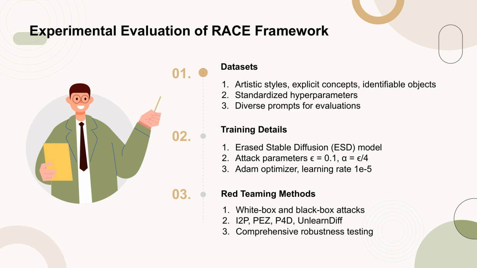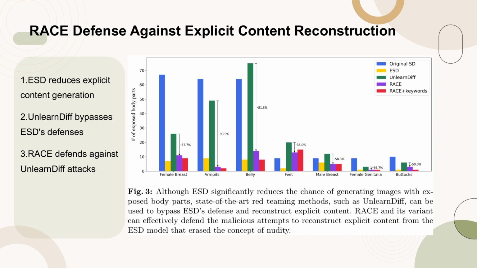To rigorously test R.A.C.E.'s robustness, a suite of adversarial attacks is deployed, spanning both white box and black box approaches. Figure 3 illustrates the effectiveness of R.A.C.E in defending against the reconstruction of explicit content by state-of-the-art red teaming methods like Indepth. While ESD significantly reduces the chance of generating images with exposed body parts, Indepth can bypass ESD's defense mechanisms. In contrast, R.A.C.E maintains its robustness against such sophisticated attacks, showcasing its advanced protective capabilities and safeguarding against the regeneration of sensitive content.